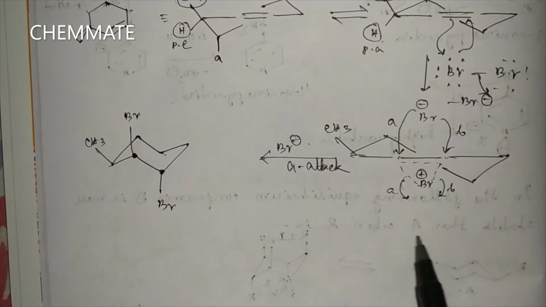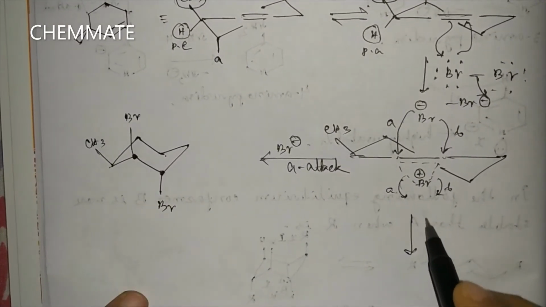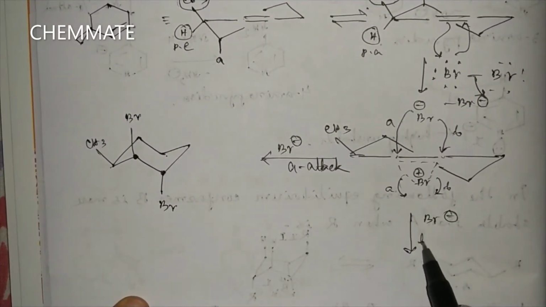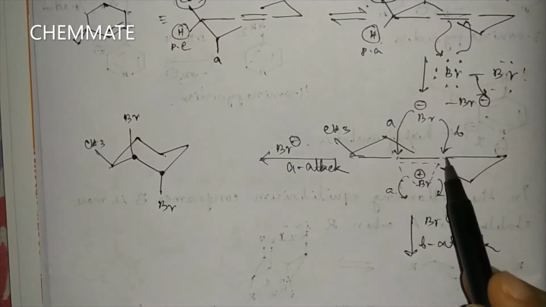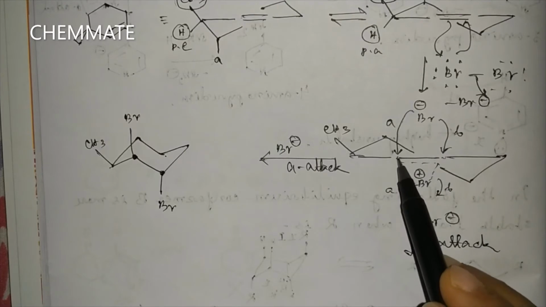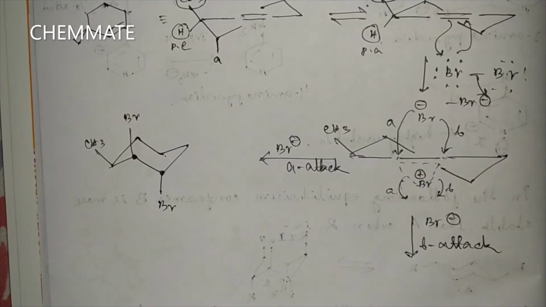Now if the B attack happens, then what happens? This bond will go above and this bond will go below.